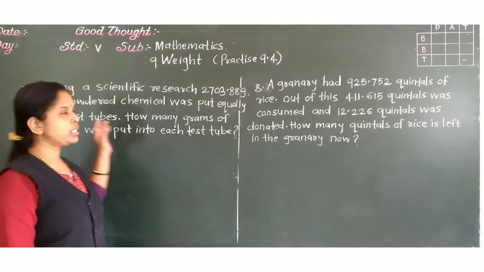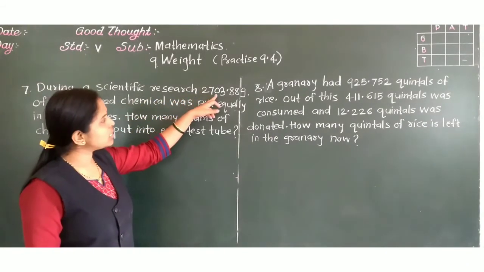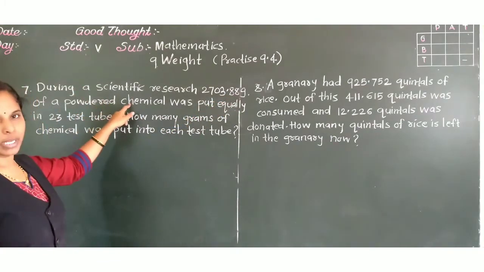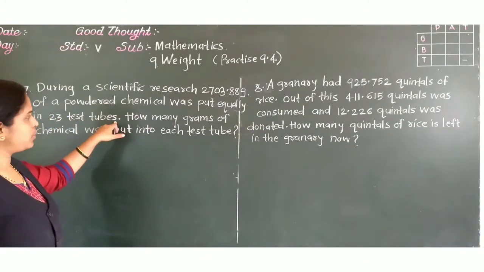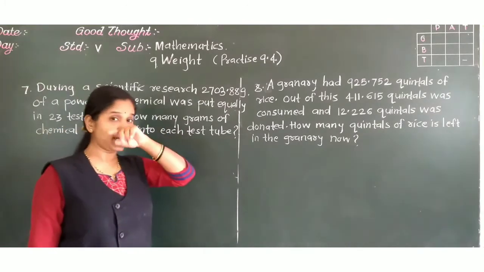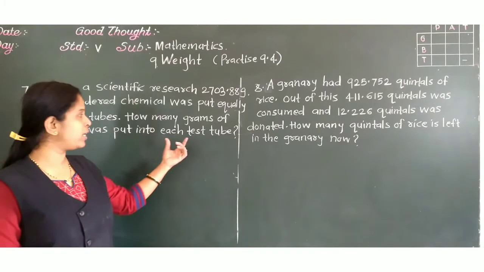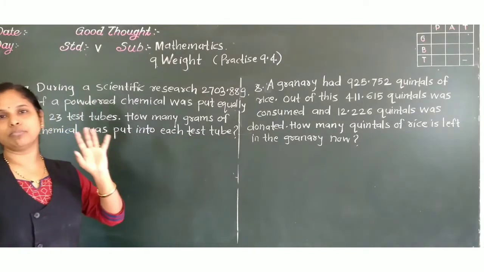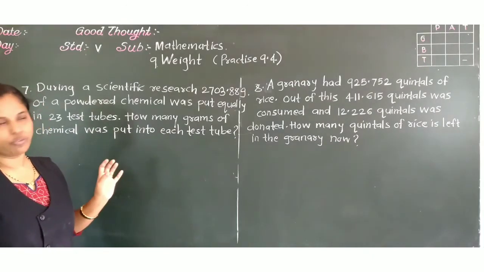Okay. Question number 7. During the scientific research, 2703.88 gram of a powdered chemical was put equally in 23 test tubes. How many grams of chemical was put into each test tube? That we have to find out. Again, from many we have to find out the value of 1. In one test tube, how much powder will be there, that we have to find out.